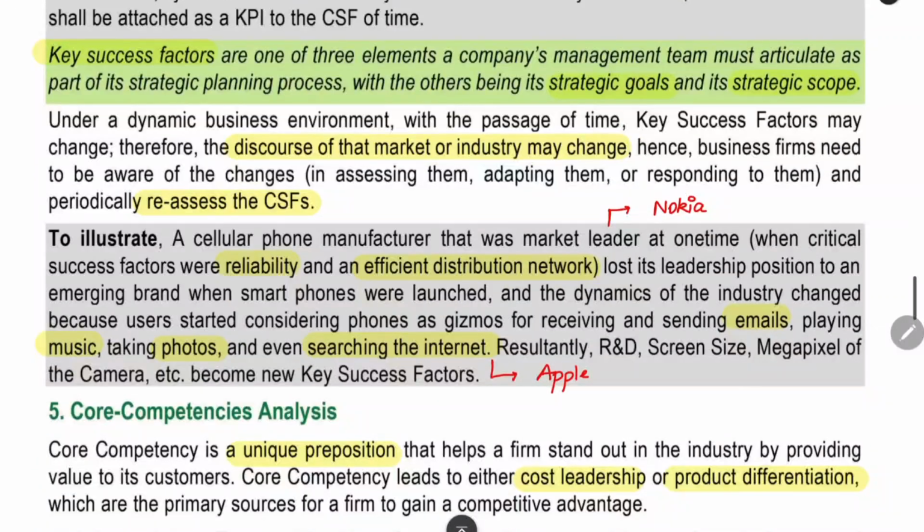Next thing is that key success factors may change, as the market or the industry may change over a period of time. For current capacity, the key success factor is time. If we operate at high labor hours, we will get an advantage. Then the key success factor is time. Over the period, we can also change it to number of units on the basis of the change in trend, change in technology, change in business practice. Based on that, we have to change the key success factor over time. We have to reassess the key success factors.